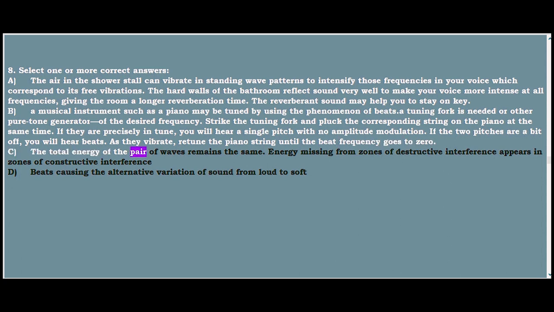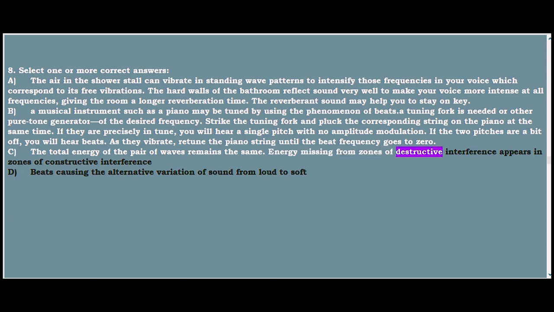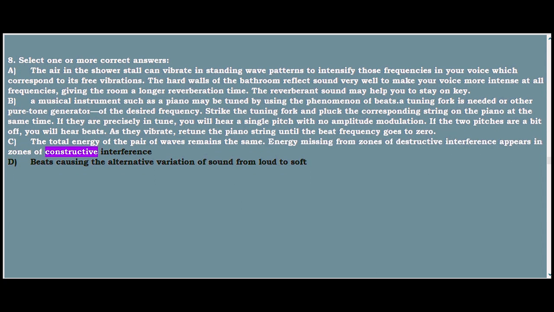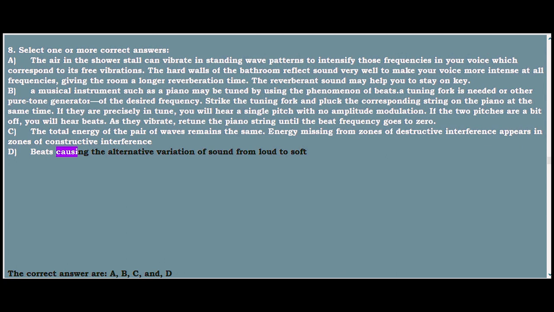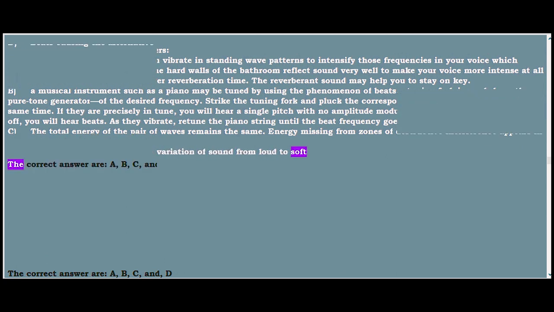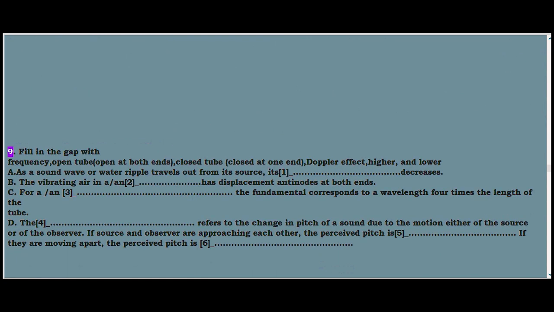C. The total energy of the pair of waves remains the same. Energy missing from zones of destructive interference appears in zones of constructive interference. D. Beats cause the alternating variation of sound from loud to soft. The correct answers are A, B, C, and D.